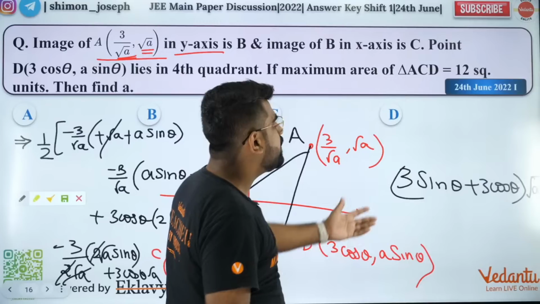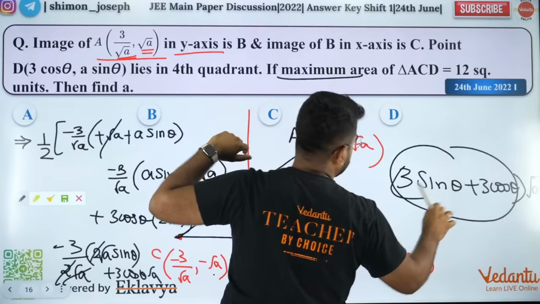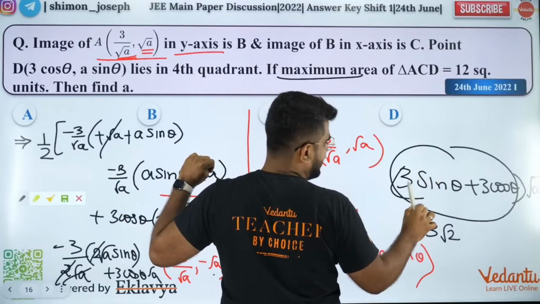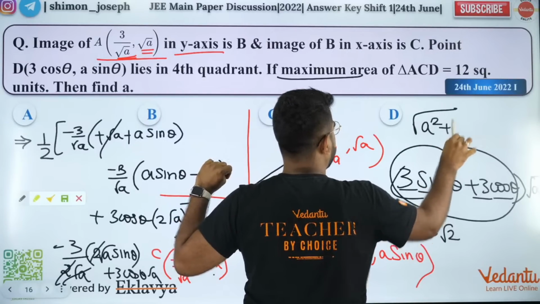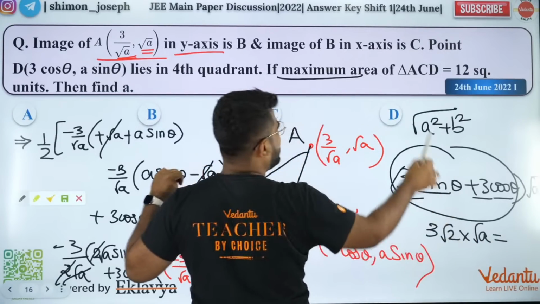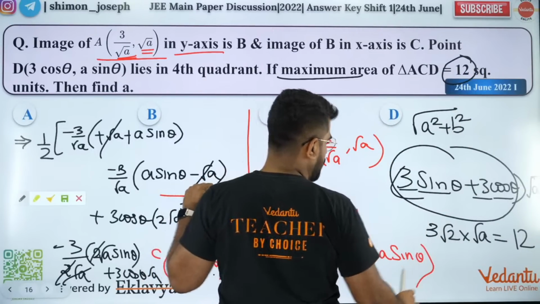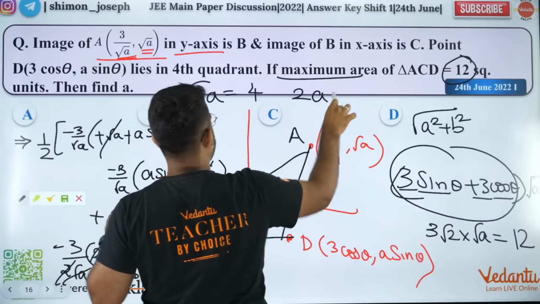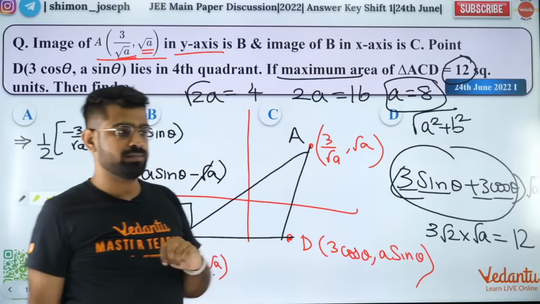That's it. So maximum value will be what? Maximum value will be when this is maximum. This maximum value is what? 3 root 2. Because you know that A cos theta plus B sin theta, maximum value is root of A square plus B square. So that is the maximum value into root A, that is your maximum area, that is equal to 12. Okay, so root of 2A is equal to 4. So 2A is equal to 16, A is equal to 8. So 8 is your answer. That's how you solve it.